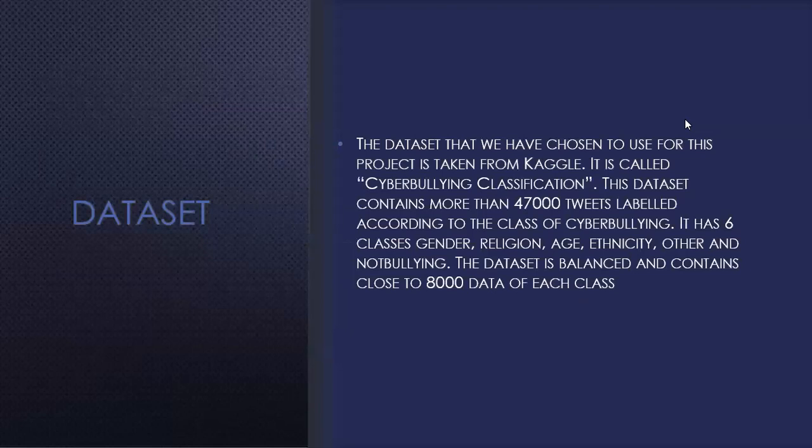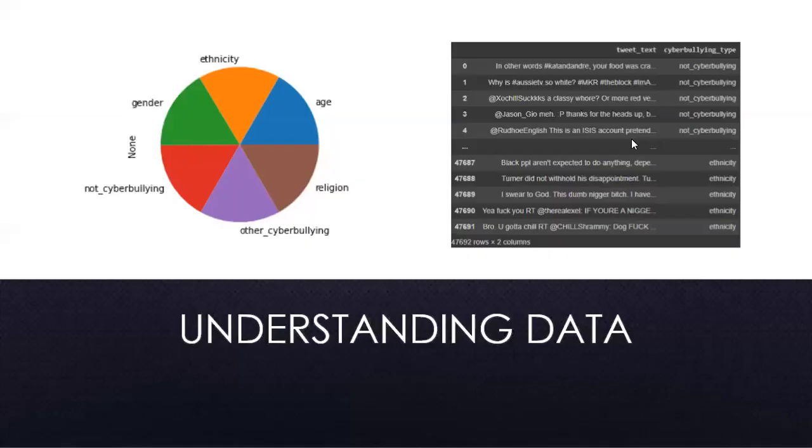We chose the dataset for this project from Kaggle. It's called Cyberbullying Classification. This dataset contains more than 47,000 tweets labeled according to the class of cyberbullying. It has 6 classes. These are gender, religion, age, ethnicity, other, and not cyberbullying. This dataset is also balanced.